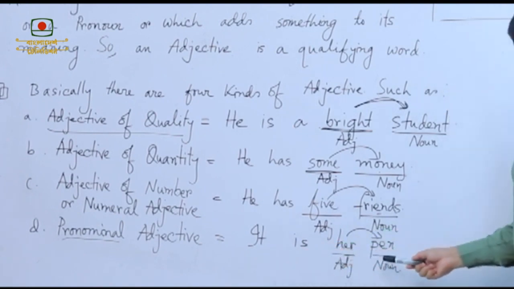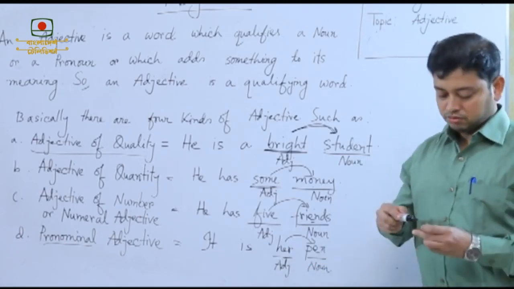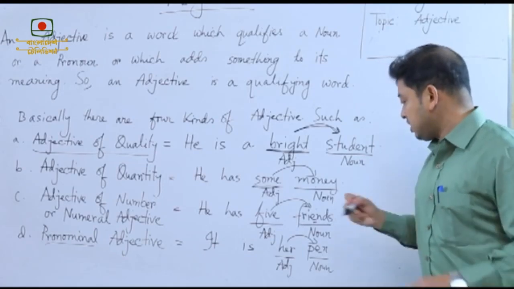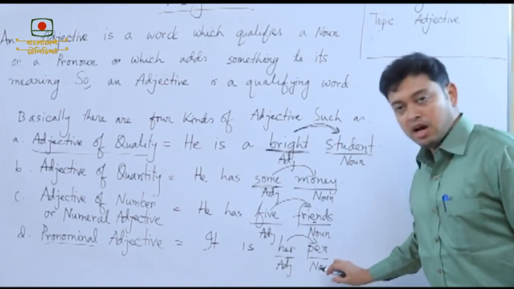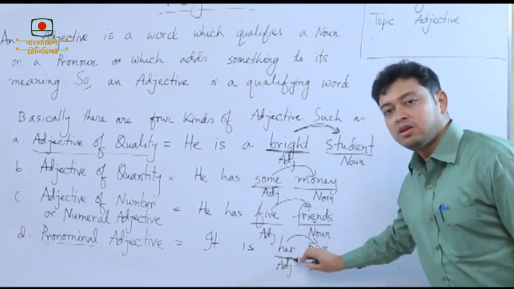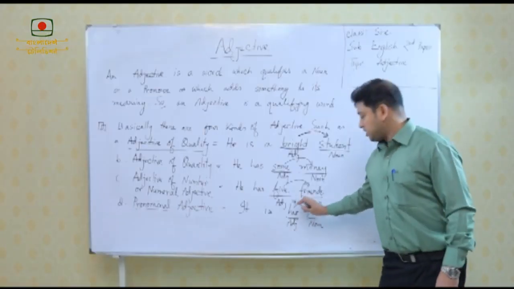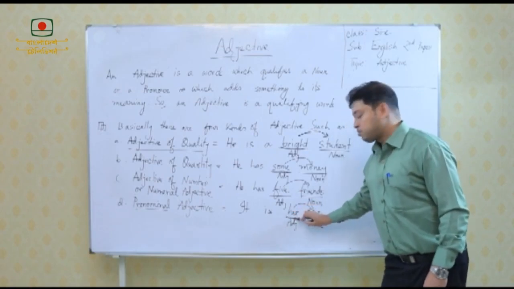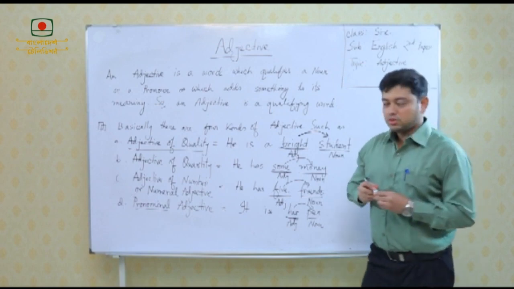Now, look at the example. It is her pen. We know that her is conventionally a pronoun. This is a possessive pronoun, but the question is, here it is qualifying the word pen, and pen is a noun. So, the name of this adjective is pronominal adjective. As it is basically a pronoun, but it is qualifying a noun, it becomes an adjective. So, the name is pronominal adjective. It is no more a pronoun.